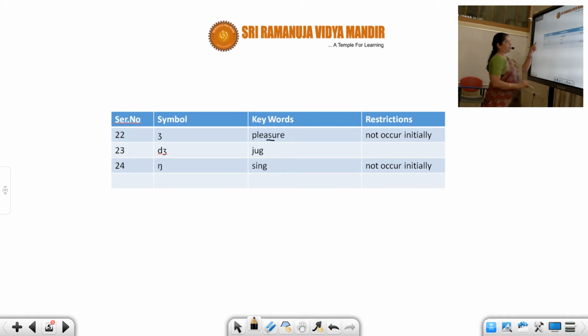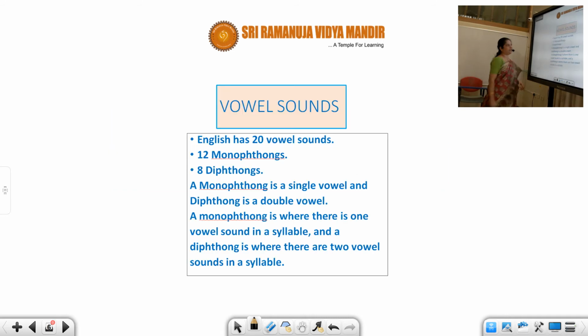It doesn't make a Z sound, it doesn't make an s sound, but it makes the sound in pleasure, je. This stands for J, jug. This is ja. And ng, which I was just explaining to you, it's ng, sing. So with that we have completed the consonant sounds, and today we will start the vowels.